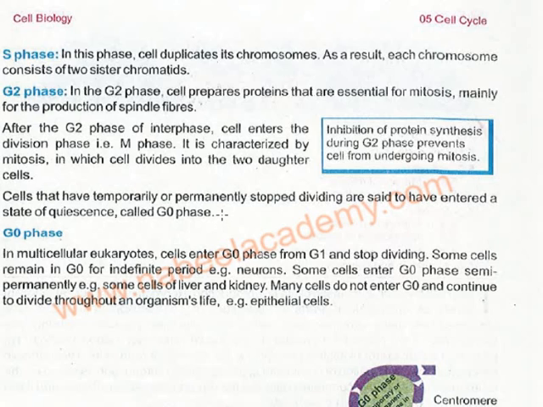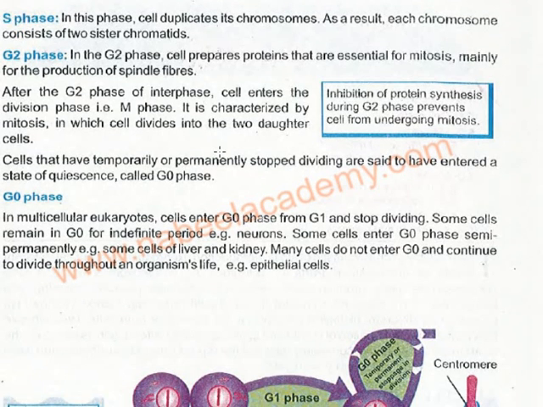Now after G2 phase, what happens in the G2 phase? The spindle fibers are synthesized, which is the gap 2 phase, and it is followed by mitosis. After that, the M phase starts, which is mitosis. Cells have permanently or temporarily stopped dividing because they have entered a state of quiescence called the G naught phase.